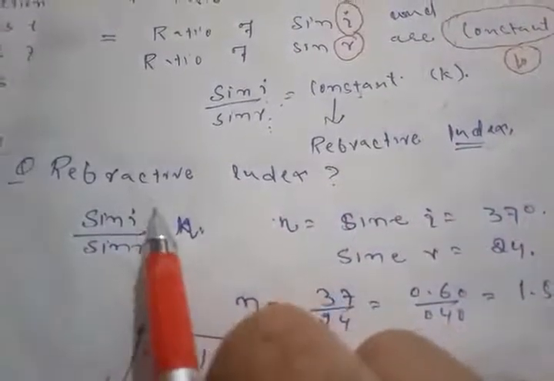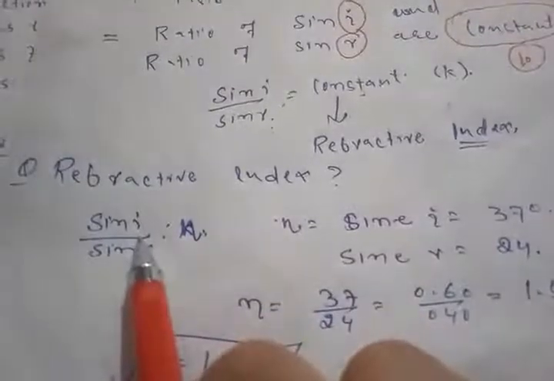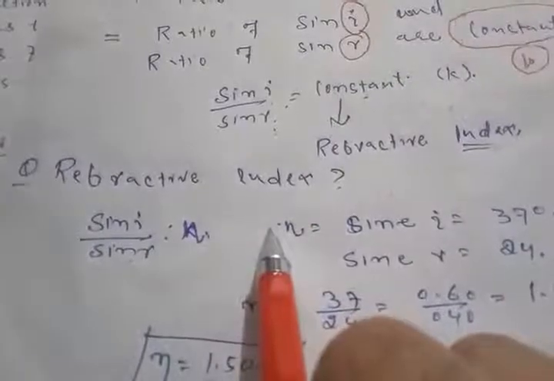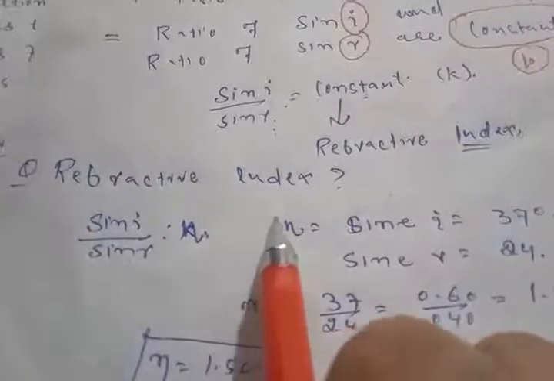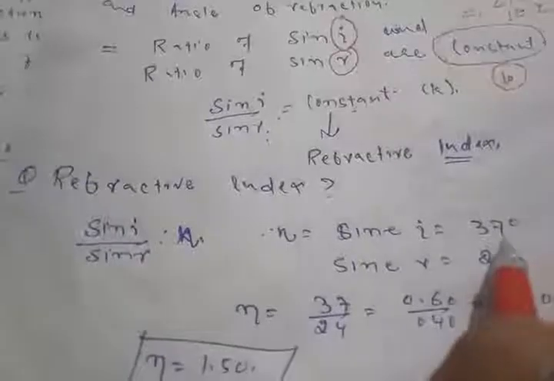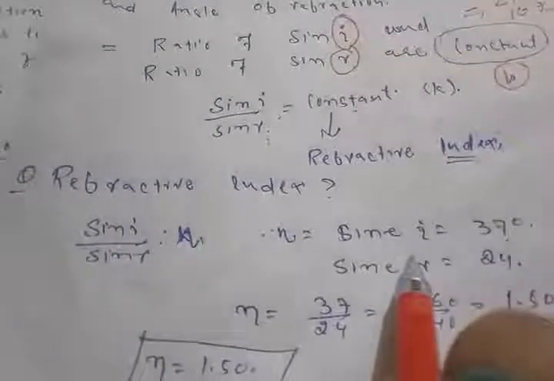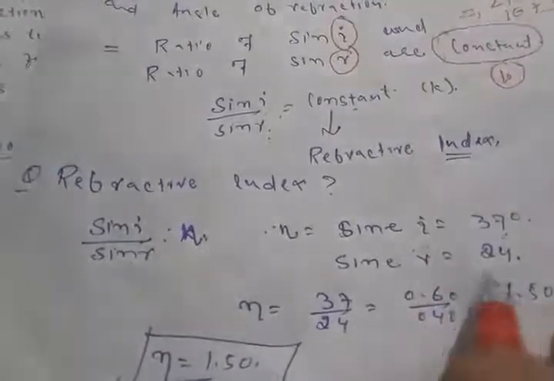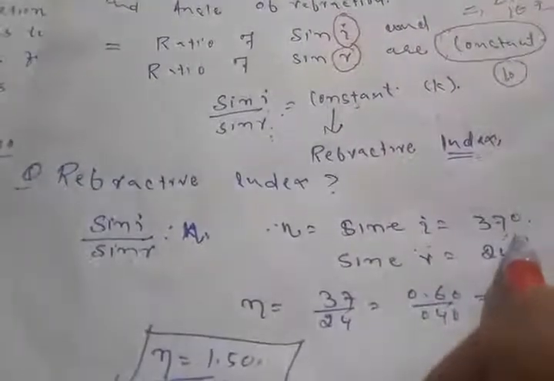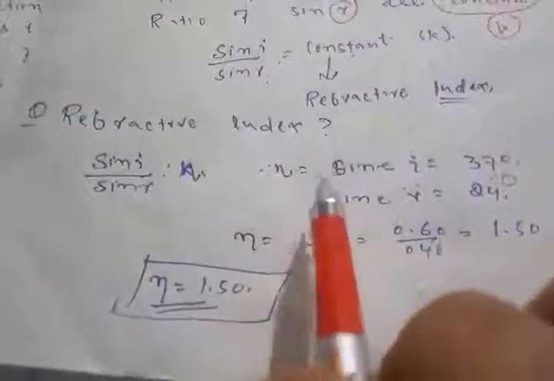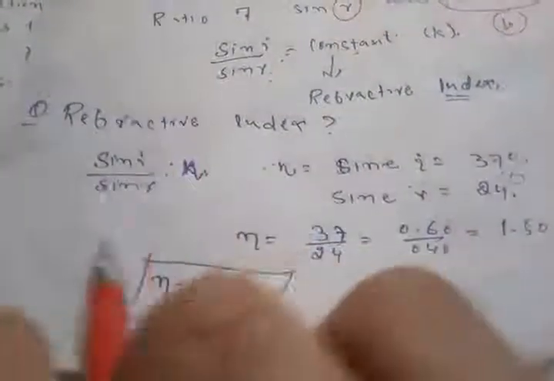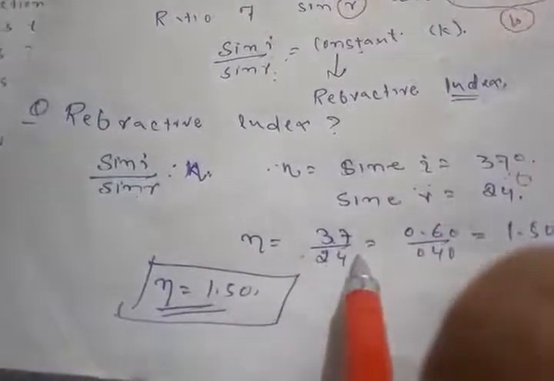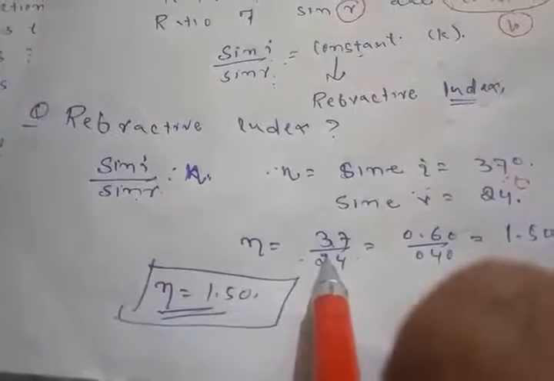Here he states that the sine of the angle of incidence and the sine of the angle of refraction is always equal to a constant, which is called n. For sine I, he takes a value of 37 degrees, and sine R is 24 degrees. So n is equal to sine 37 degrees over sine 24 degrees. We have to put in the values from the chart.